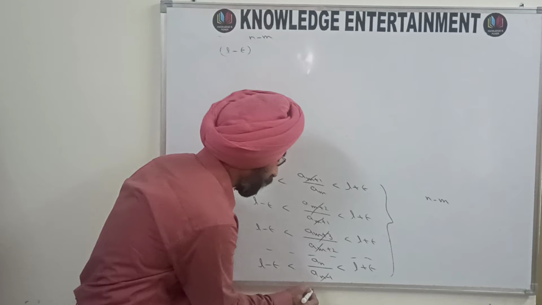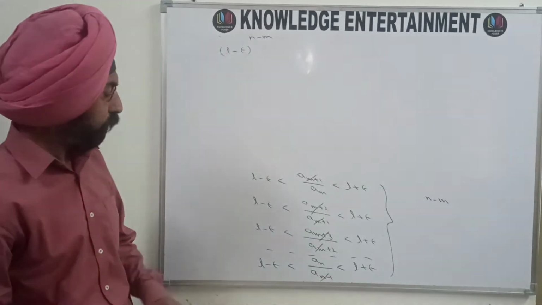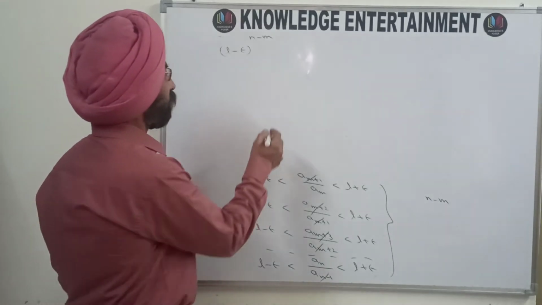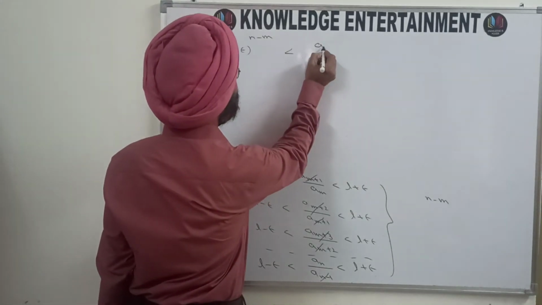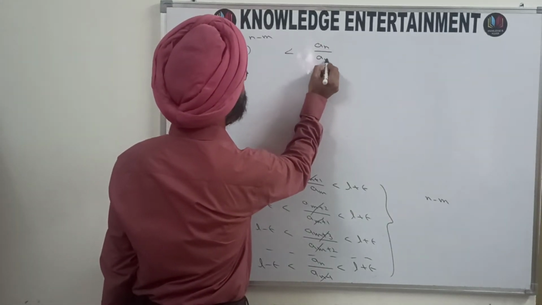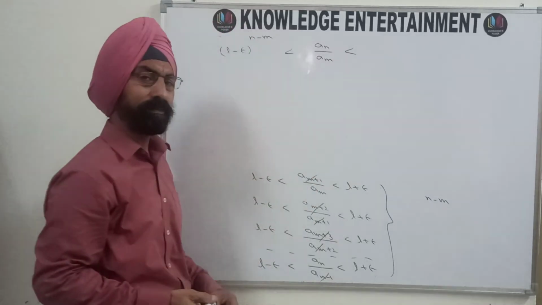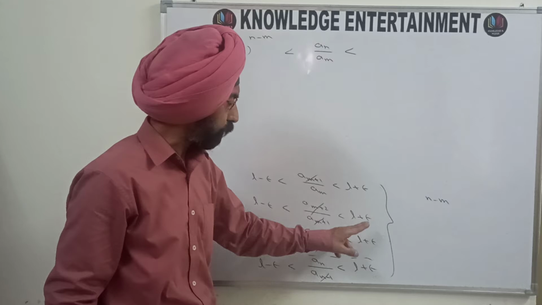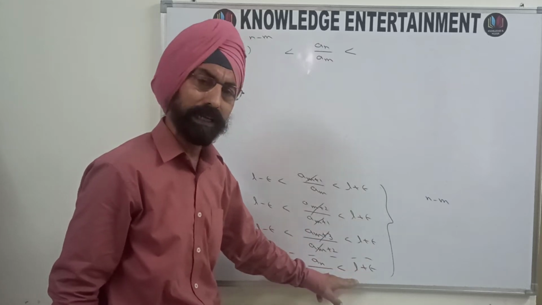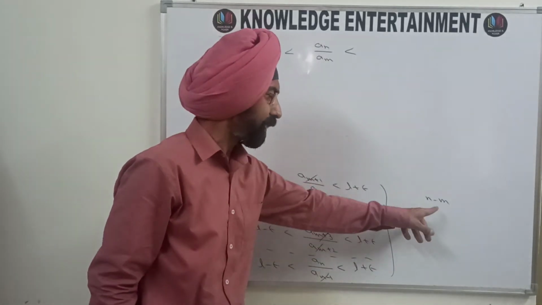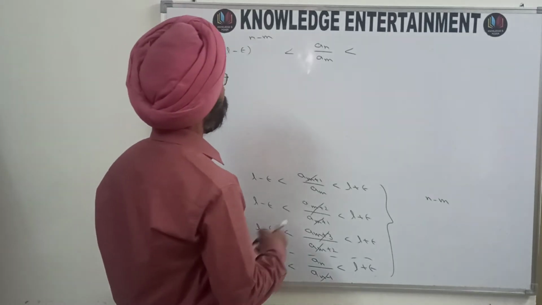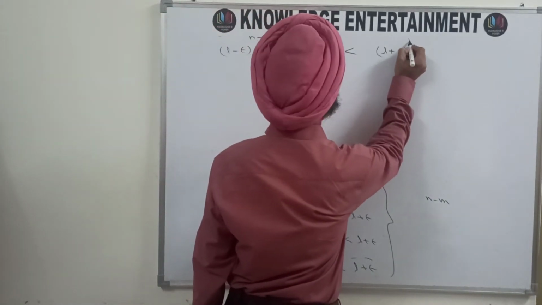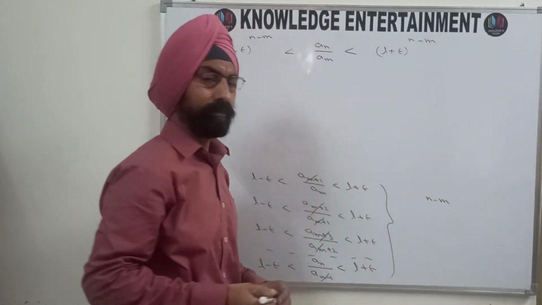Similarly, all these terms will be cancelled and you will be left with a_n in the numerator and a_m in the denominator. So this product will become a_n upon a_m is less than. On the right hand side, once again you have the same term, L plus epsilon, how many times? N minus m times. So it will become L plus epsilon raised to the power n minus m.